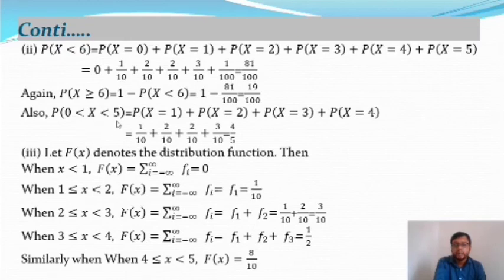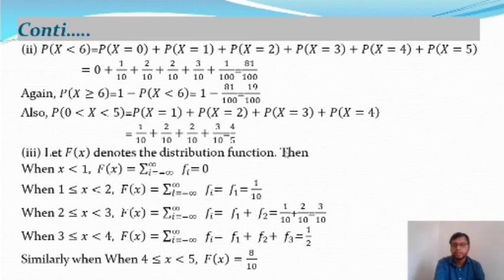Okay. And now the third one, that means probability of 0 less than X less than 5. In that interval, the probability value will give probability of X is equal to 1, X is equal to 2, X is equal to 3 and X is equal to 4. In that interval 0 and 5 are excluded, so the included points are 1, 2, 3 and 4. At X is equal to 1 the probability mass function is 1 by 10, at 2 it is 2 by 10, at X is equal to 3 it is 2 by 10 also, at X is equal to 4 it is 3 by 10, and after calculation it will give 4 by 5. So probability of 0 less than X less than 5 is 4 by 5.